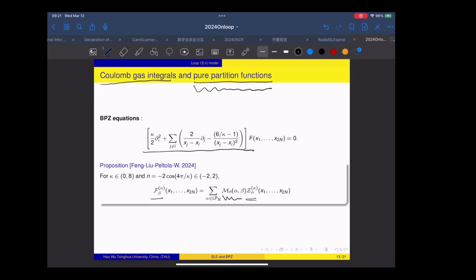And here I can now come back to your question. Because the Meander matrix N is like this, it can be negative. We already know that all these pure partition functions are positive. If the Meander matrix is also positive, then of course the Coulomb gas will be positive. But the coefficients in the Meander matrix can be negative, and when they are negative, the Coulomb gas can also be negative. So this is how we prove that this big integral formula is positive in a certain range. We do not prove it directly by analyzing the integral; in fact, we prove it by this linear combination relation.